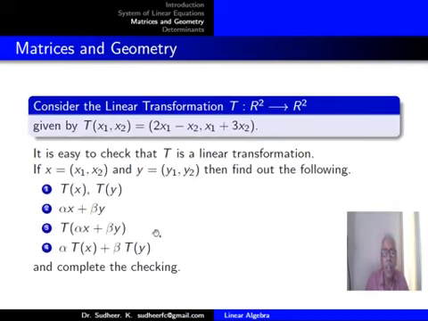You can check it very easily, but you should check it carefully. Once you make the check, you understand T is a linear transformation.